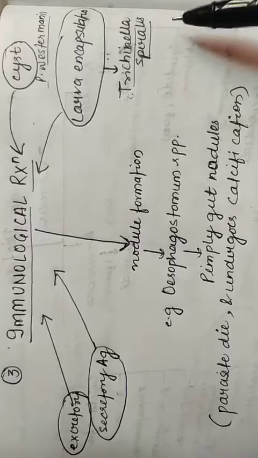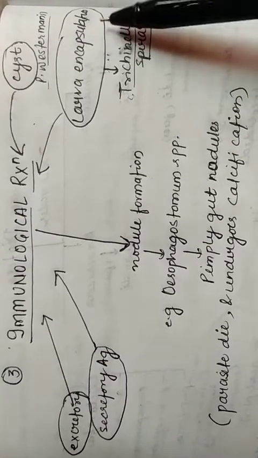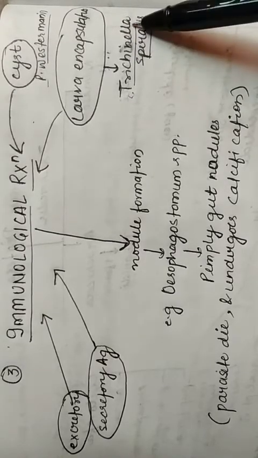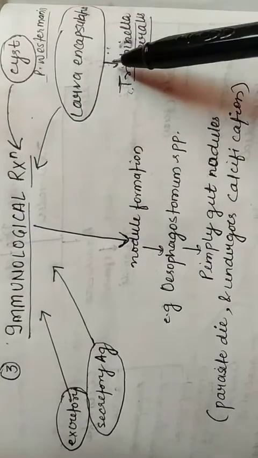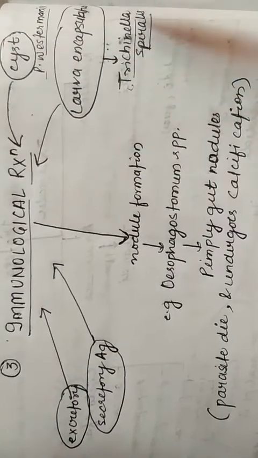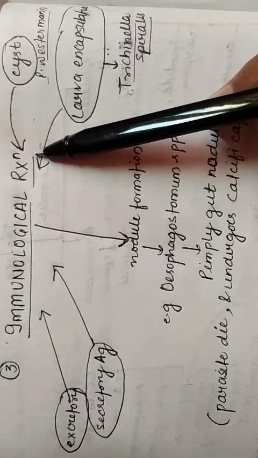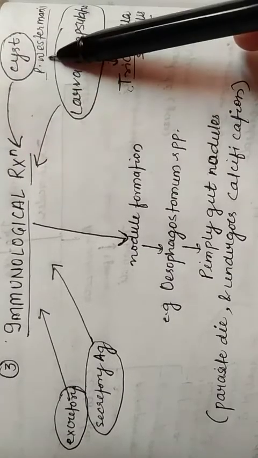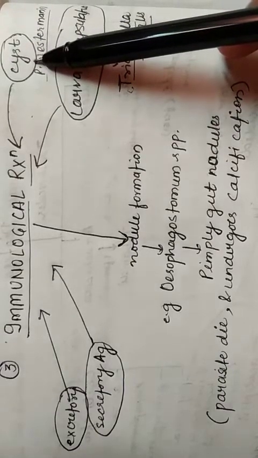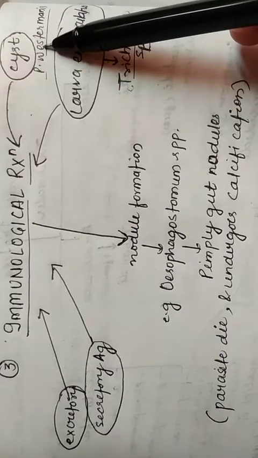The other immunological reaction is caused by larva encapsulation. The example of larva encapsulation is Trichinella spiralis. This Trichinella spiralis larva is encapsulated in the muscles. The next is cyst formation. This cyst formation also causes immunological reaction, as in the case of P. westermani. When the cyst becomes large and bursts, it causes anaphylactic shock.